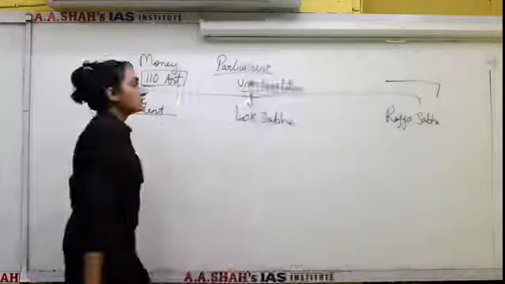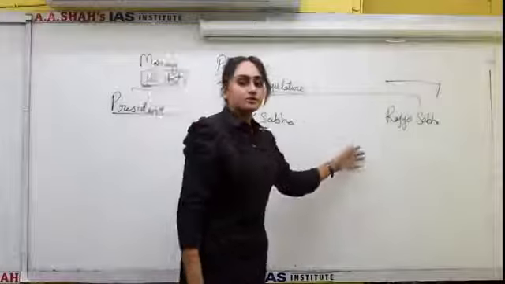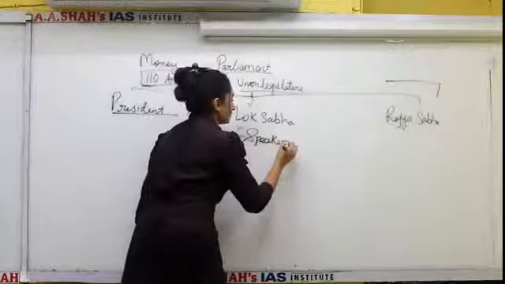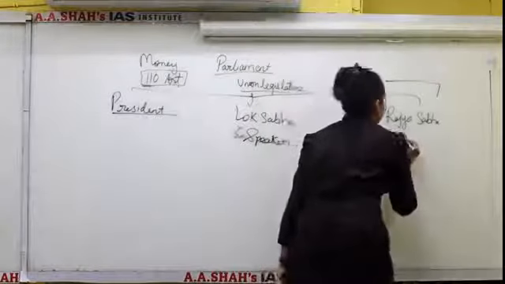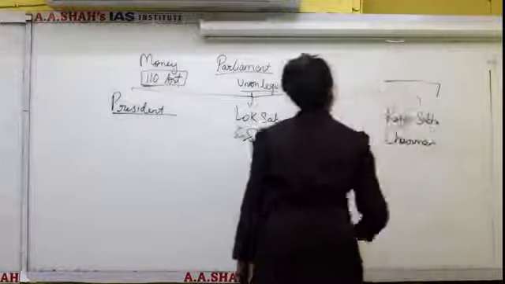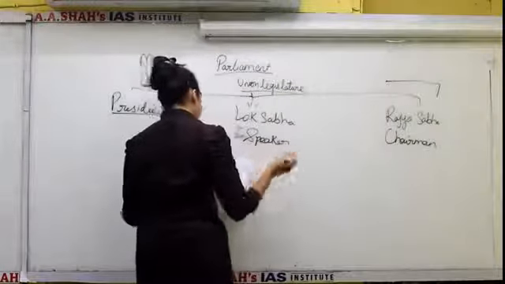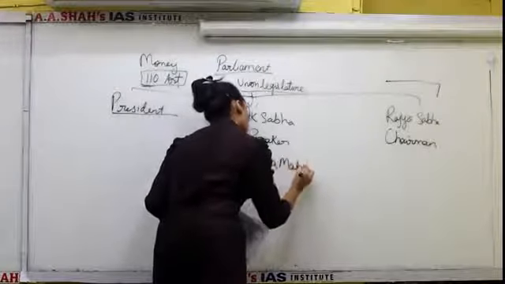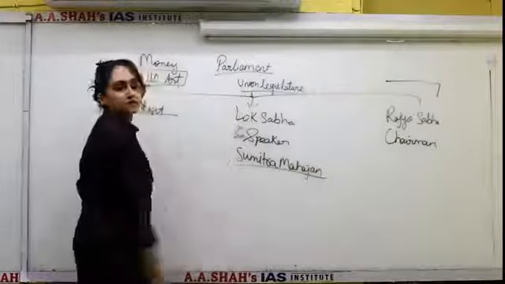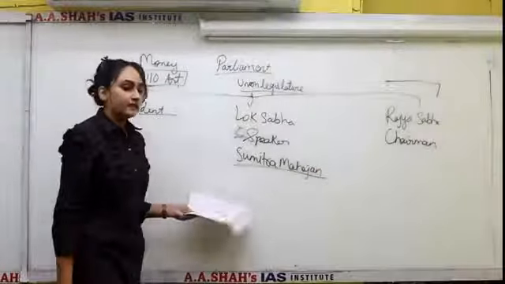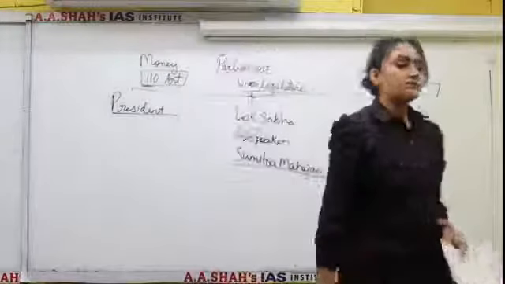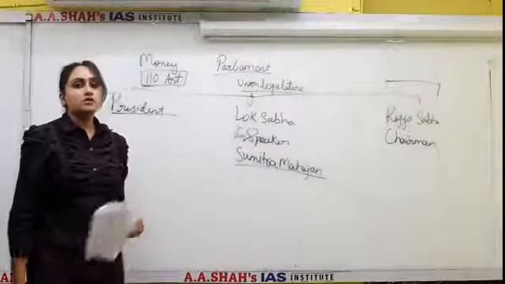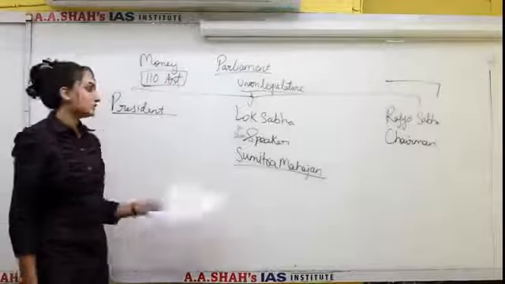Now let us discuss the presiding officers of Lok Sabha and Rajya Sabha. The presiding officer of Lok Sabha is the Speaker, and that of the Rajya Sabha is the Chairman. The present Speaker of the Lok Sabha is Sumitra Mahajan. She is the second lady Speaker in Indian history since independence. Before her, the first lady Speaker of Lok Sabha was Meera Kumar.